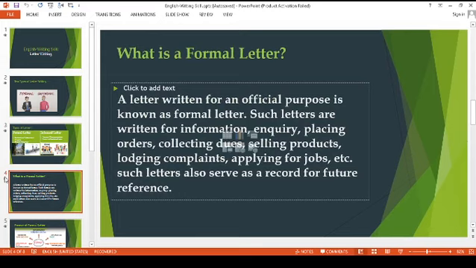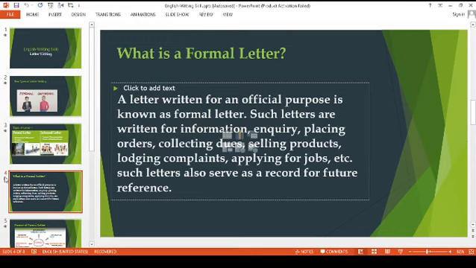So what is a formal letter? A letter written for an official purpose is known as a formal letter. Such letters are written for information, inquiry, placing orders, collecting dues, selling products, lodging complaints, applying for jobs, etc. Such letters also serve as a record for future reference. So this letter is written for an official purpose.